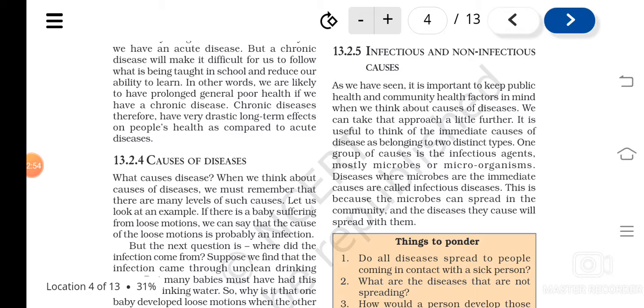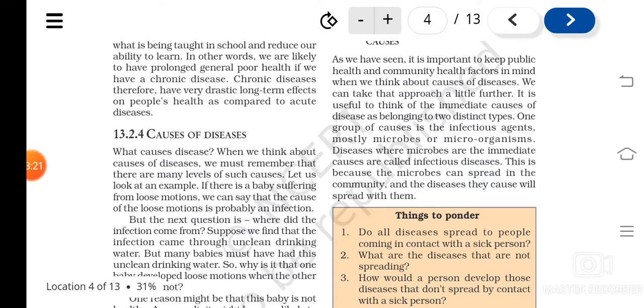Because these microbes can spread in the community and the disease they cause will spread along with them when they get a new host. Okay, when they spread from one infected person to another, a healthy person. Along with their transfer, when the infectious agents go from one person to another, what will happen? The disease also will get spread. Understood? So like this infectious disease, their immediate cause is what?